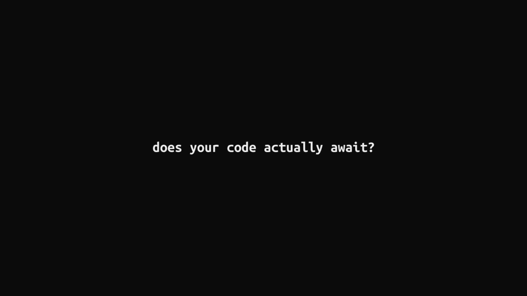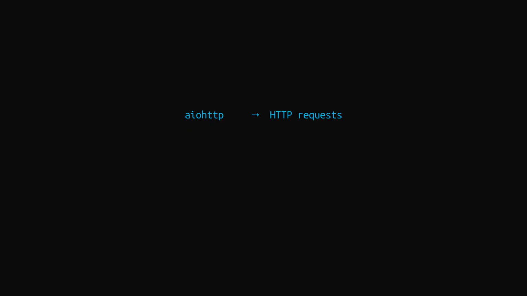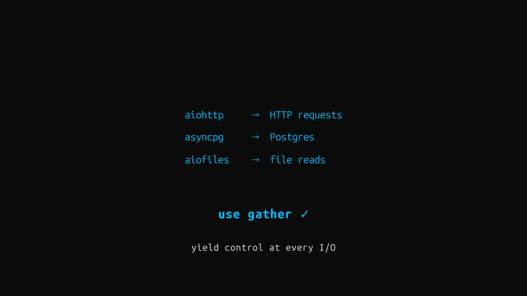So when do you use Gather and when do you use a thread pool? The answer comes down to one question, which is whether your code actually awaits something. If you are using async native libraries like aiohttp for HTTP, asyncpg for Postgres, or aiofiles for file reads, then use Gather. Because those libraries are built around the event loop, they yield control at every I/O operation. And Gather will work exactly as you expect.